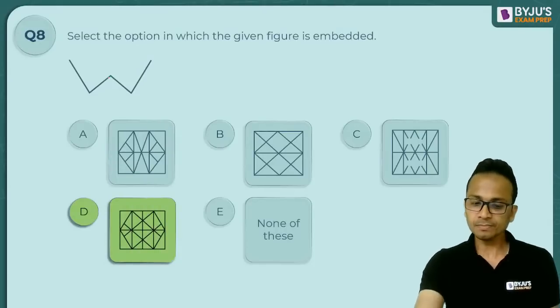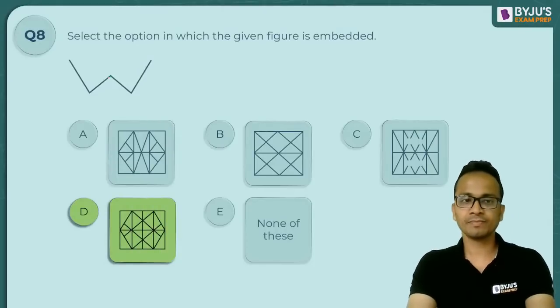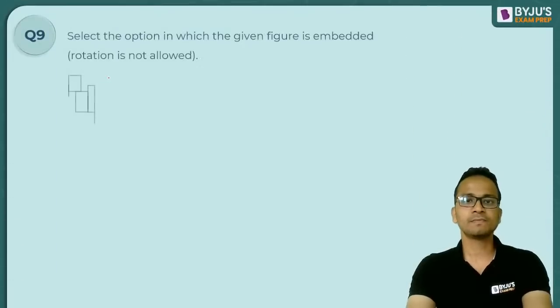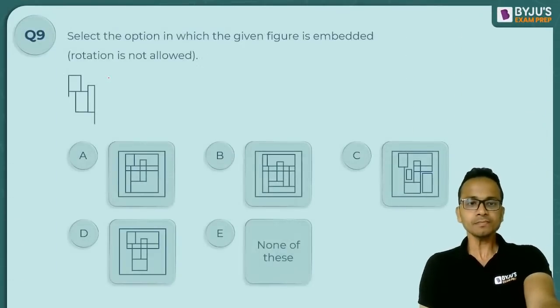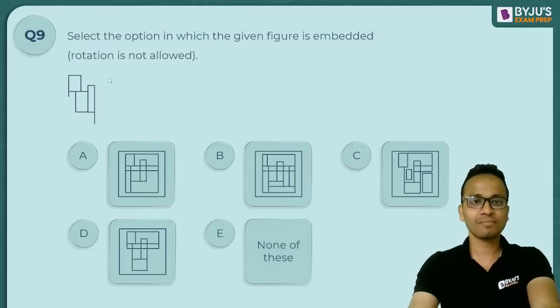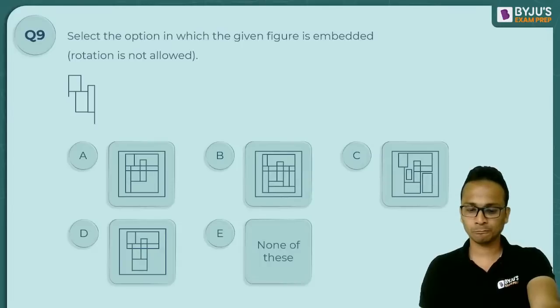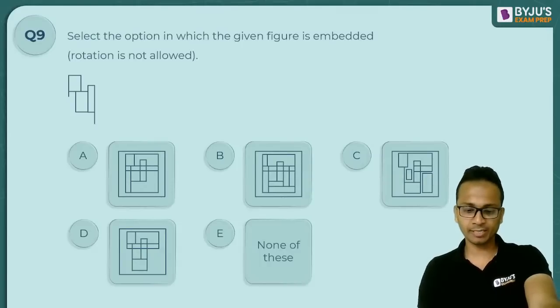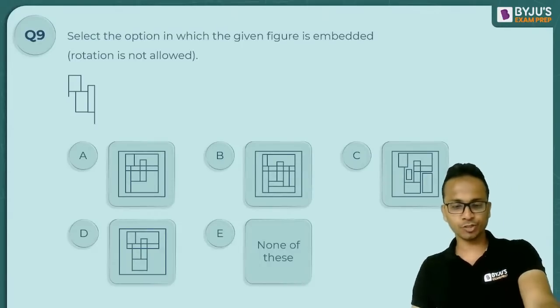Okay, चलिए आगे चलते हैं. One more question on this. Okay, again a little complex figure. All right, Milind and Rohan, good that you have understood.